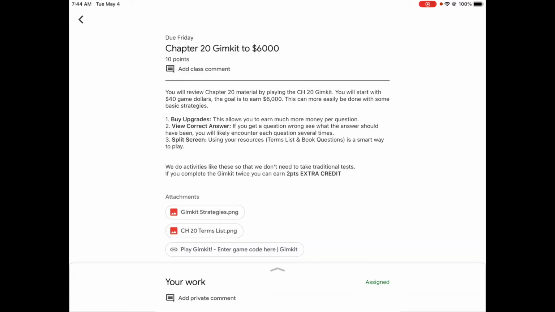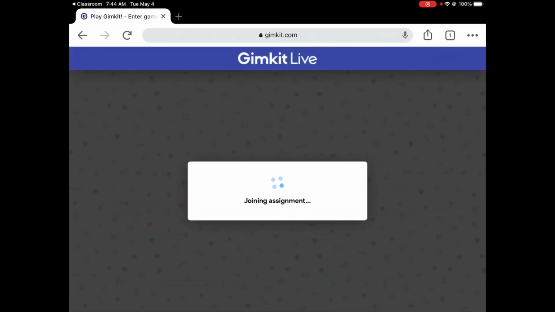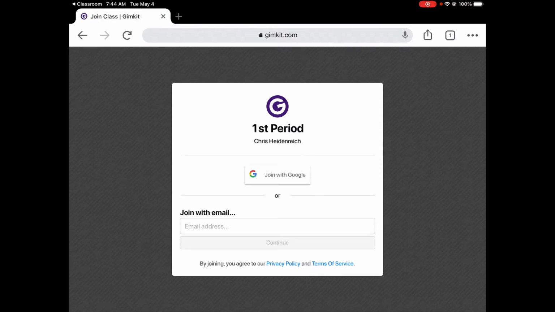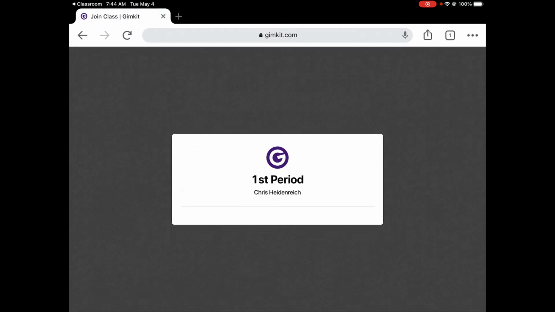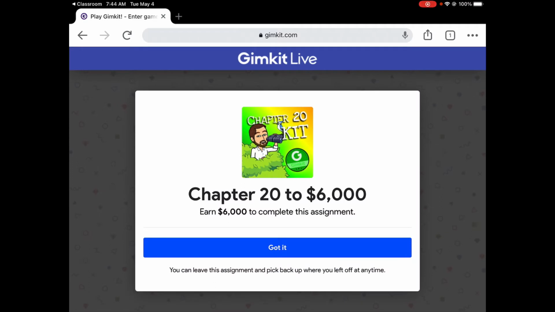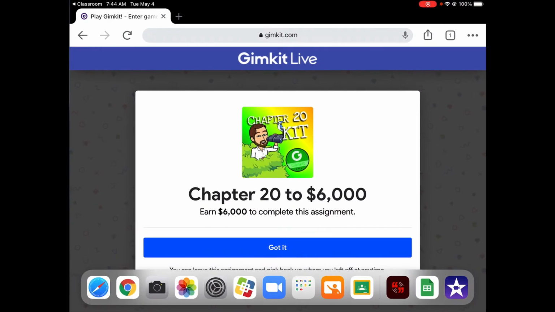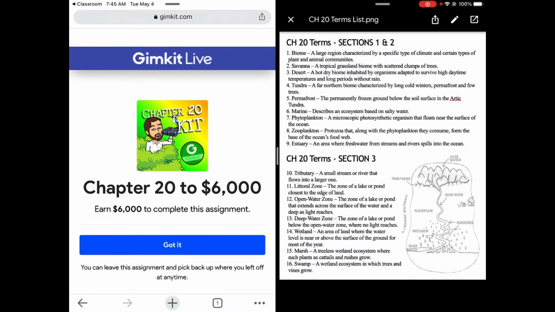All right, so you can play the Gimkit. I think opening it in Chrome is nice. That'll make split screening a little easier, and we'll see how it does. Will it let me in on the first try? Will it know I am a fake student, Mookie? All right, I'm going to join with Google. Going to be Mookie. All right, it remembers Mookie. So I can immediately go and split screen back to my resources and pull up the terms list, which might be pretty helpful. All right, got it.